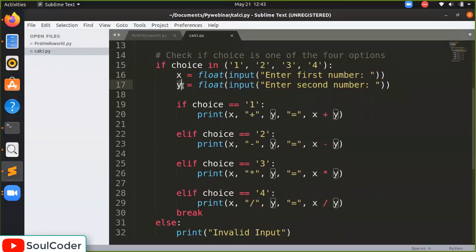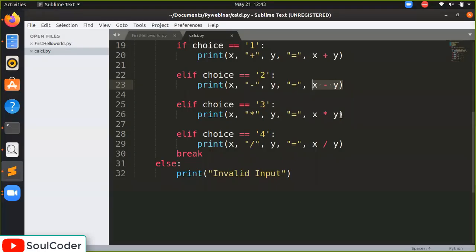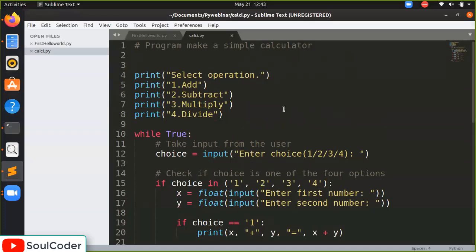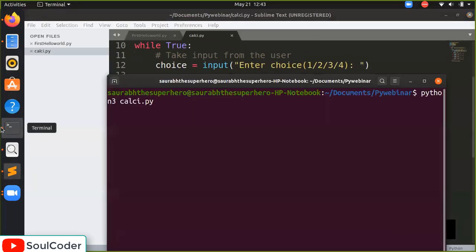According to the if-else we have already done: if choice equals 1, we do the addition X plus Y. If choice equals 2, we do the subtraction X minus Y. If choice equals 3, we do the multiplication. If choice equals 4, we do the division. Okay, let's try to run the program. Hope it works, and I don't think you have any doubt regarding this.